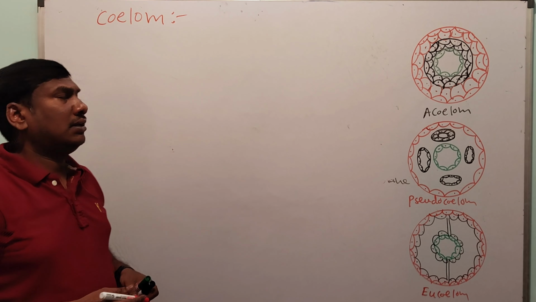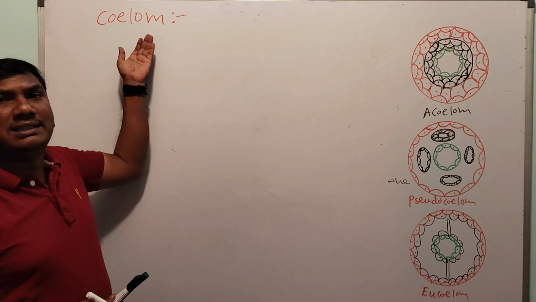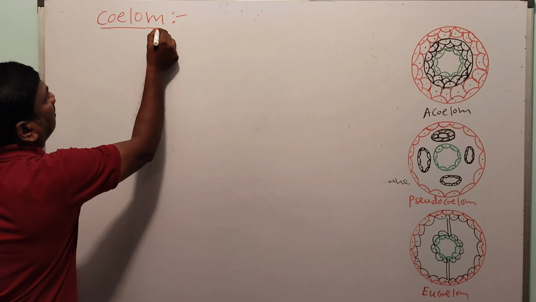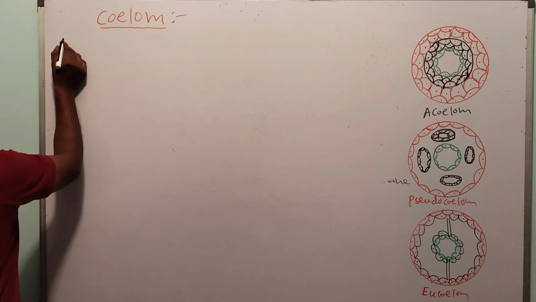The topic is animal kingdom. So in this animal kingdom, next topic: coelom. Coelom means the space between